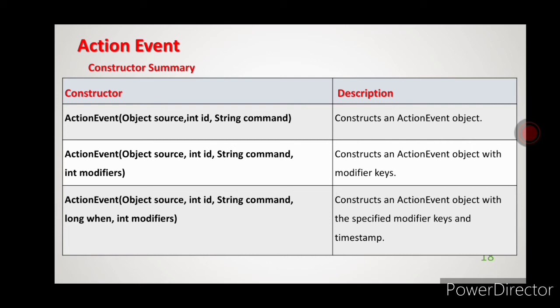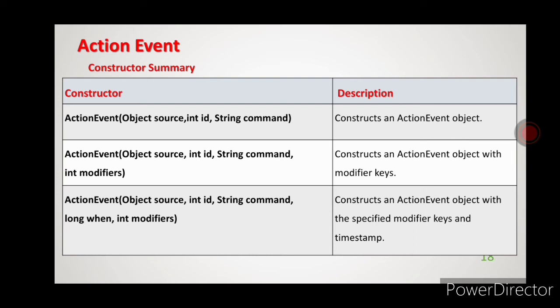Next type takes an extra parameter, that is int modifiers. ActionEvent object, source of type object, id of type int, command of type string, and it will take modifiers of integer type. What actually are the modifiers here? It indicates the modifier keys which were pressed when the event was generated.